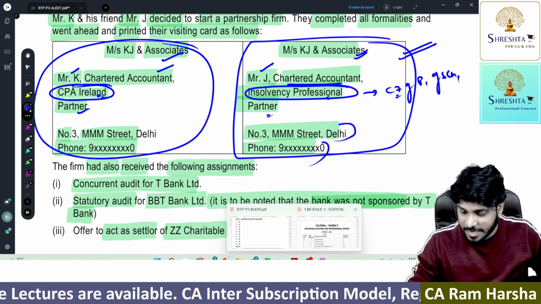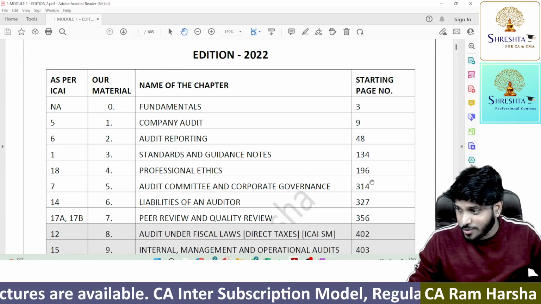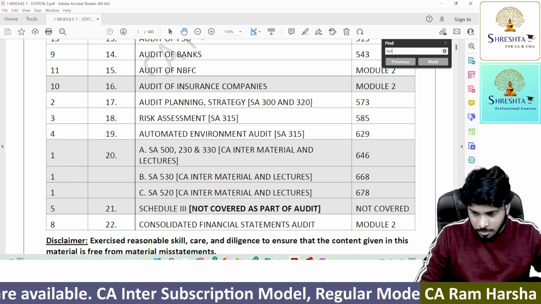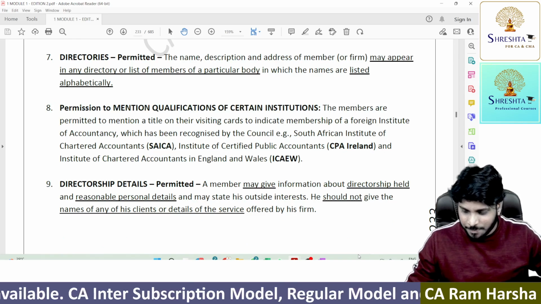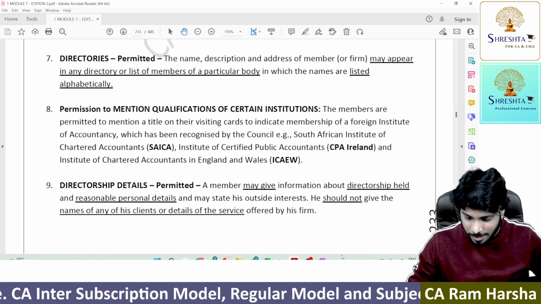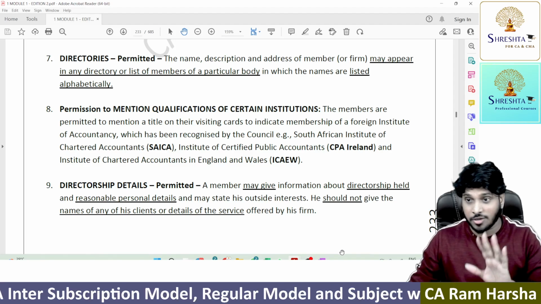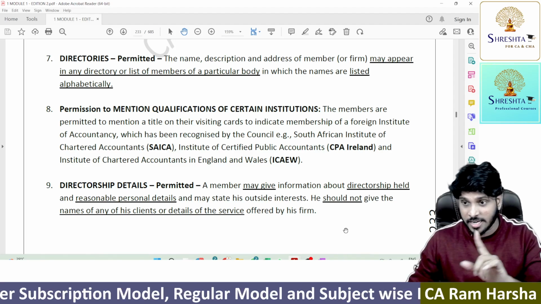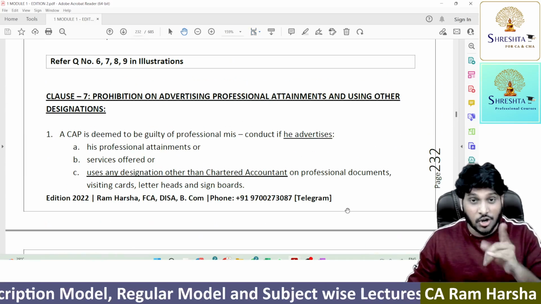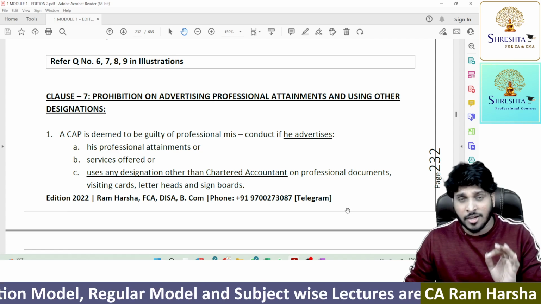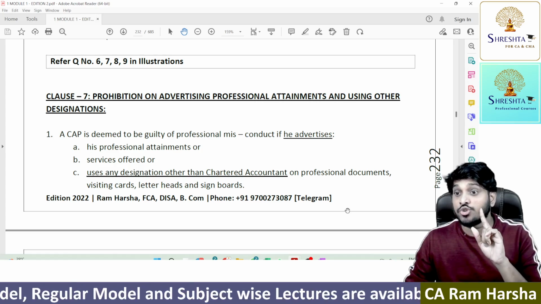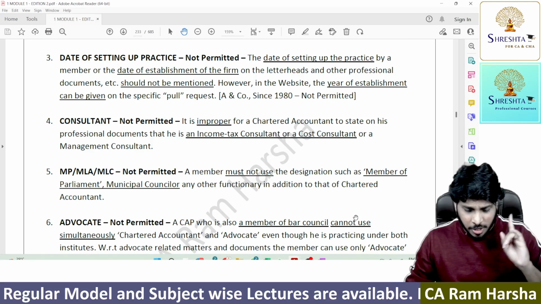Let's look at our material straight away. Whoever were my regular students, I think you can immediately trace this. You see here, on the 233rd page in our material, I clearly mentioned. We clearly mentioned in the main material, not the smart notes. If you are a regular student, please look at the main material. We clearly mentioned under which clause? Clause 7. It says what additional designations you should not mention, but here you are permitted to mention.